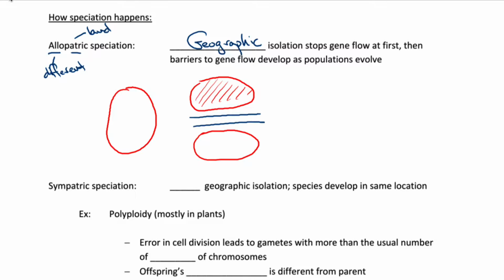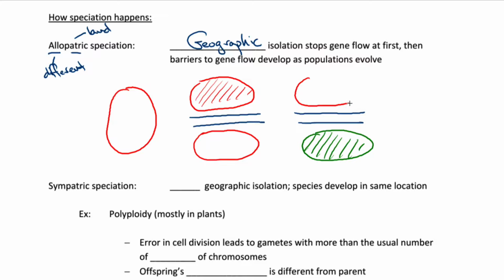And so you can imagine that over time, they will start to accumulate mutations, and if the environment on the two sides of the river is different and so provides different selective pressure, then we can start to evolve differences in the two populations, and they can start to be genetically and phenotypically different. So now what you've got as a result of mutation and then natural selection is genetically and phenotypically different mice. Again, this could happen because the change in the course of the river geographically isolated them and stopped gene flow between the two populations.